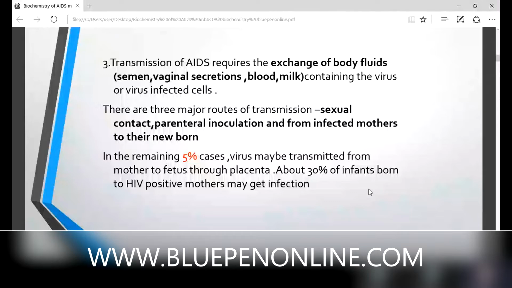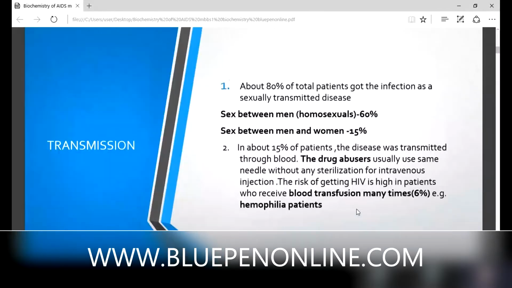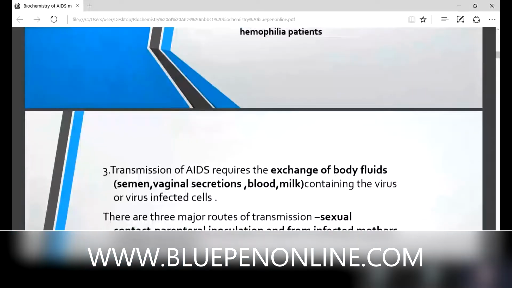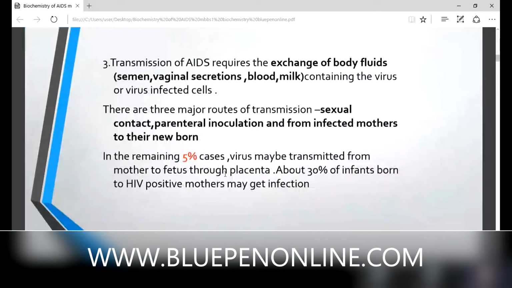Mother got infection and that infection transmitted to newborn. That baby does not know anything about this virus and its entry. In the remaining 5%, virus may be transmitted from mother to fetus through placenta. About 30% of infants born to HIV positive mothers may get infection. So we discussed 80% sexual transmission, 15% drug abusers, and the remaining 5% is transmitted from mother to fetus through placenta. About 30% of infants born to HIV positive mothers may get infection.